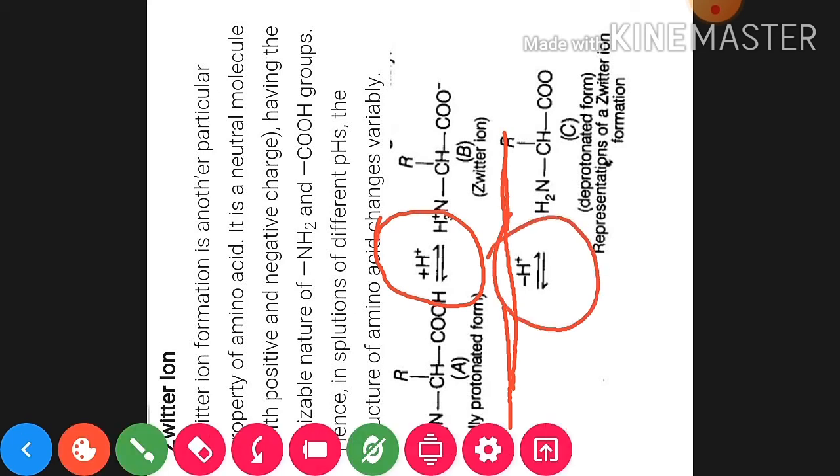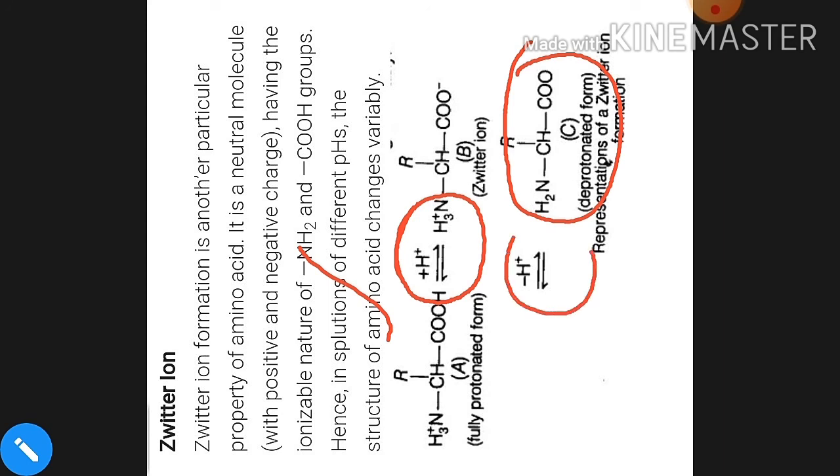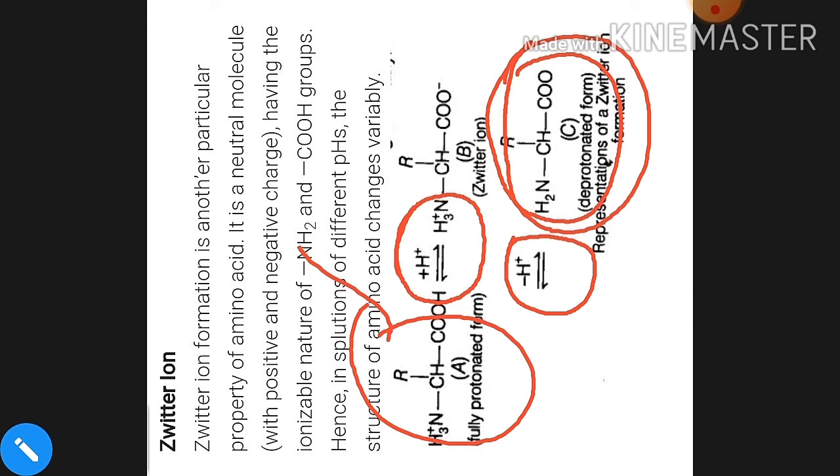It means all amino acids will change their structure, like they will form a structure like this after gaining the hydrogen or proton, while they will also form the next structure after donating or losing the hydrogen or proton. It means depending upon the losing and gaining of proton or hydrogen, they will represent different structures, like this one structure, and like this is the other structure. That's why we can say the amino acid represents the zwitterion property.